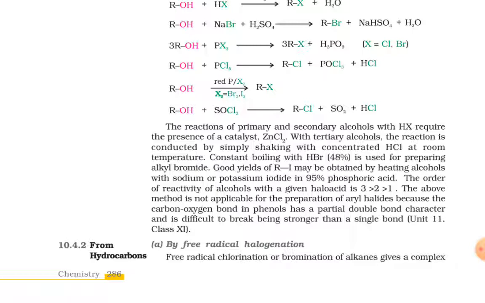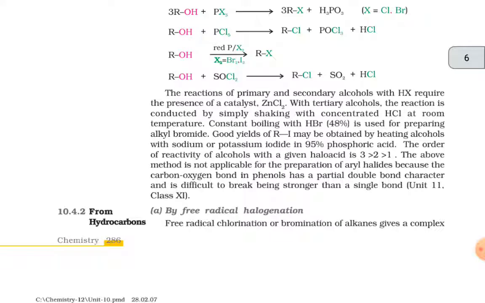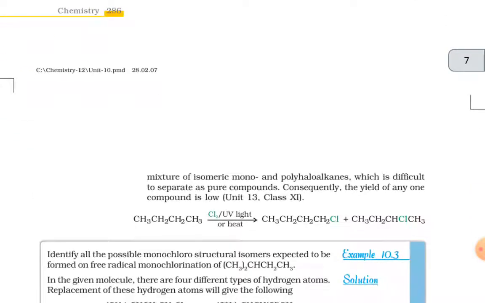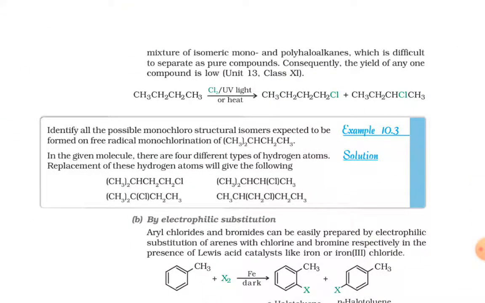The above method is not applicable for the preparation of aryl halides because the carbon-oxygen bond in phenols has a partial double bond character and is difficult to break, being stronger than a single bond. Then 10.4.2, that is from hydrocarbons. A is by free radical halogenation. Free radical chlorination or bromination of alkanes gives a complex mixture of isomeric mono and polyhaloalkanes, which is difficult to separate as pure compounds. Consequently, the yield of any one compound is low.